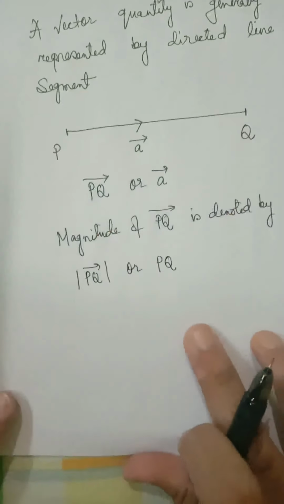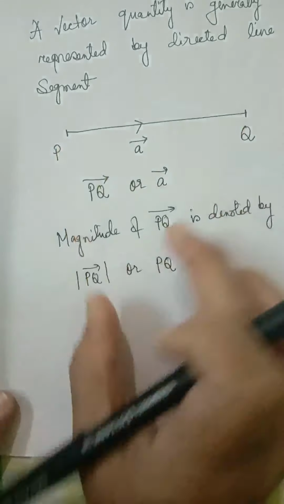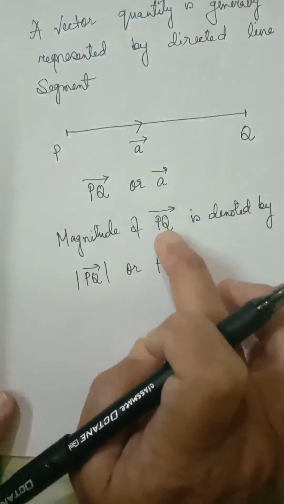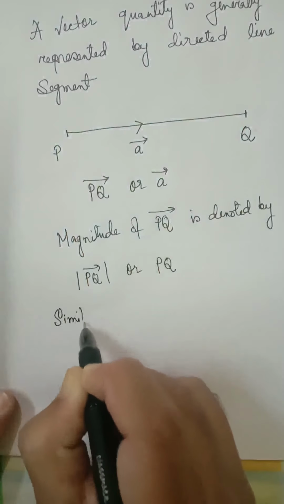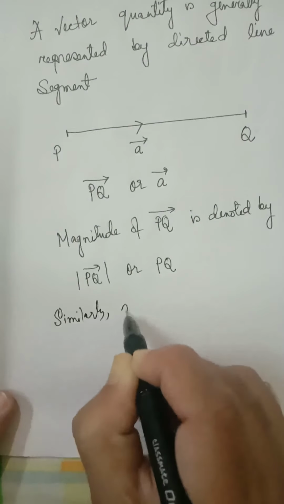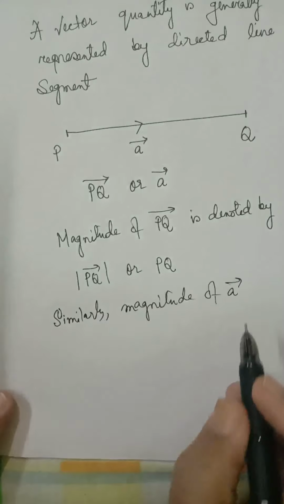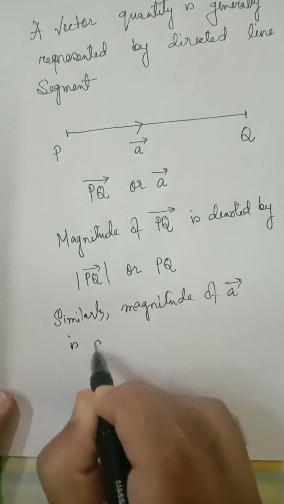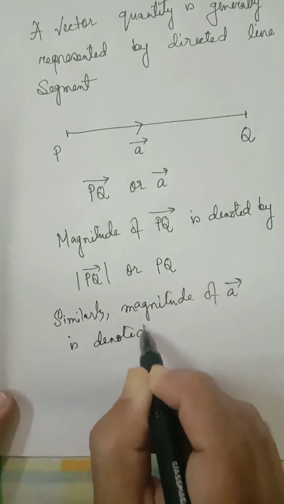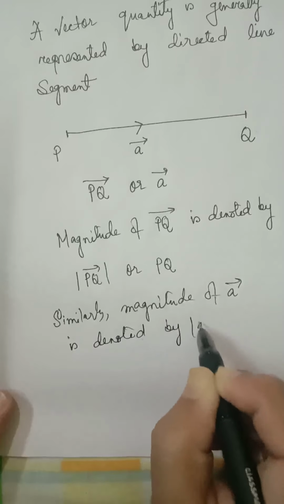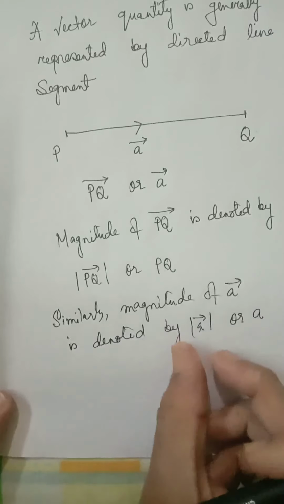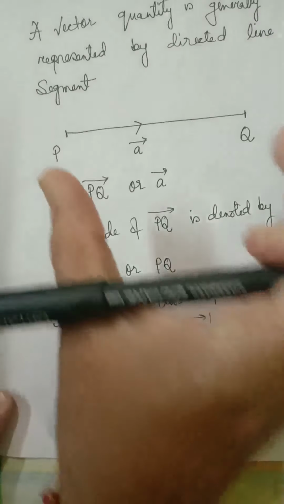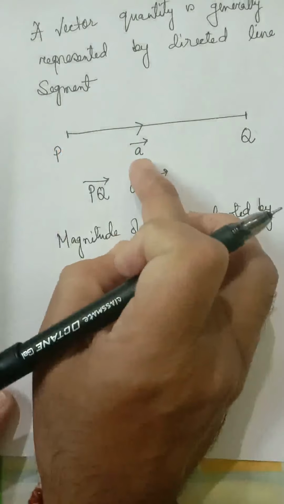Similarly, magnitude of a vector is denoted by modulus of a vector or simply by a. Modulus of a vector means length of the line segment representing the vector.